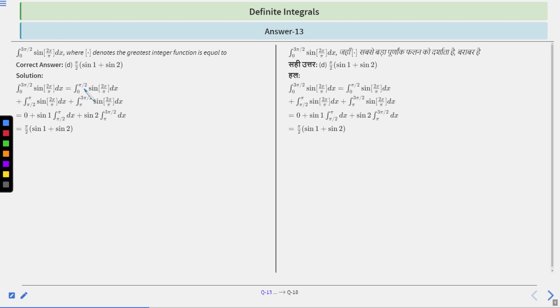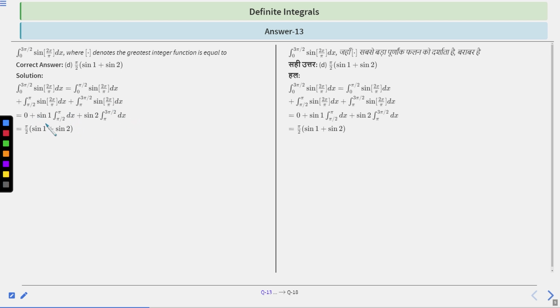So from 0 to π/2, the greatest integer function of 2x/π will be 0. From π/2 to π, it will be 1. And from π to 3π/2, it will be basically 2. Therefore, we have broken the interval: the integral from 0 to π/2 of sine of the greatest integer function of 2x/π dx, plus the integral from π/2 to π of the same, plus the integral from π to 3π/2 of sine of the greatest integer function of 2x/π dx,